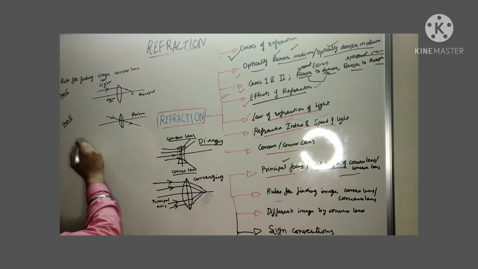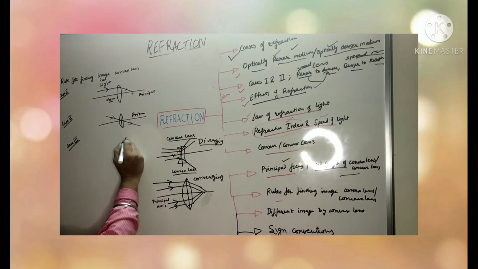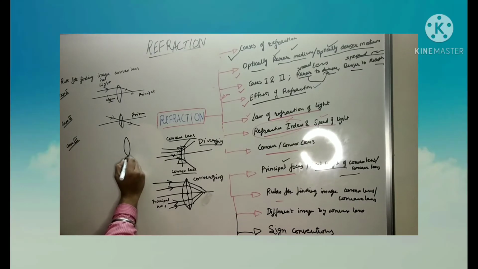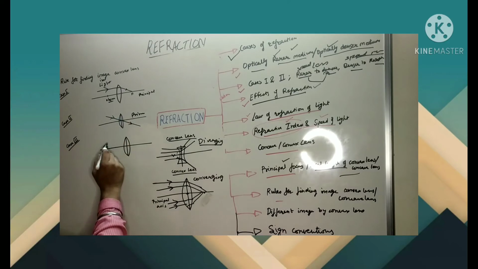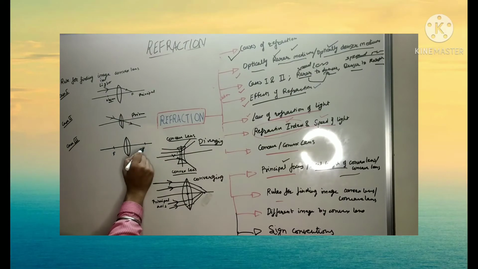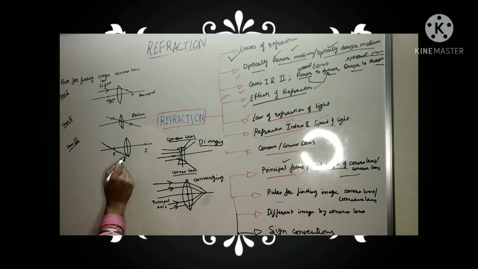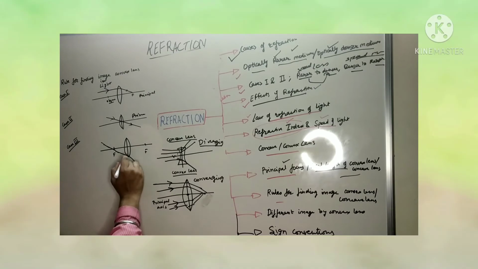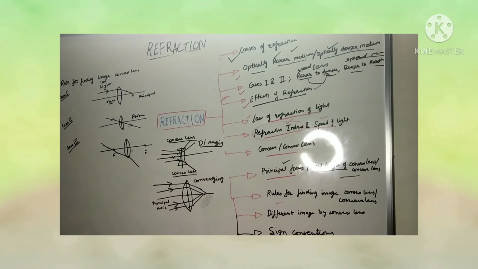ठीक है. और case 3 होता है आपका when it is falling on the... This is the convex lens. So this is the principal axis and this is the center. There is focus पे जाएगी, focus पे. So when it is there is the focus F, there is the focus F. So यहाँ से जब light यहाँ से निकलेगी, पास होगी, तो it will just fall onto. Okay. So पर case 3 देख लेंगे हम.